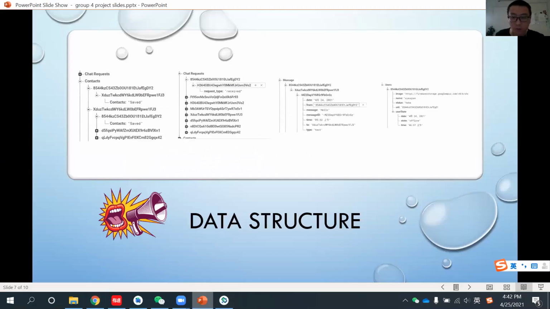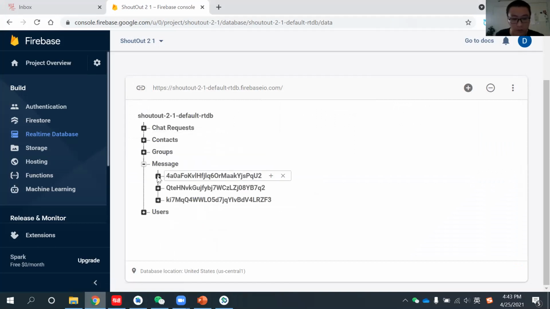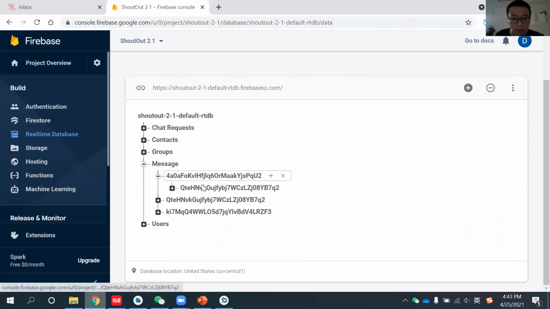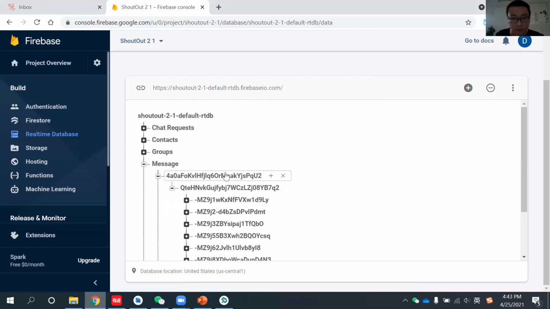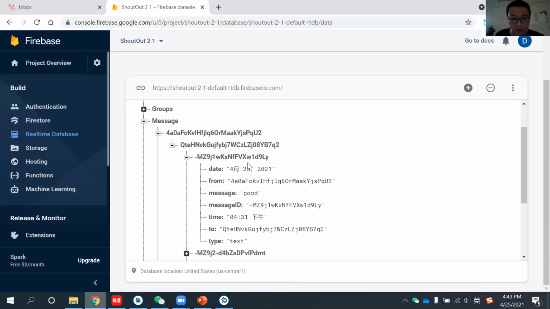The next one we can see is the data structure of the messages. For the messages, there are also subtrees here and here. This one is the sender, and this one is the receiver, and these are their unique IDs. If you go down below, this is the unique ID for each sentence or message you send to others. Let's take a look.